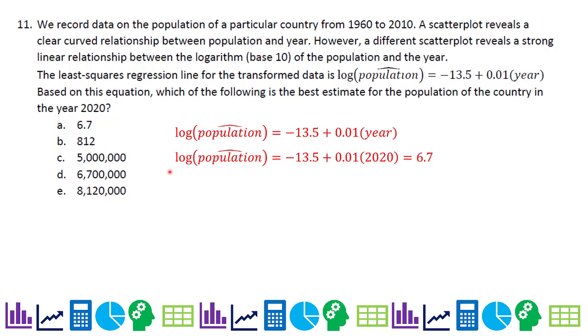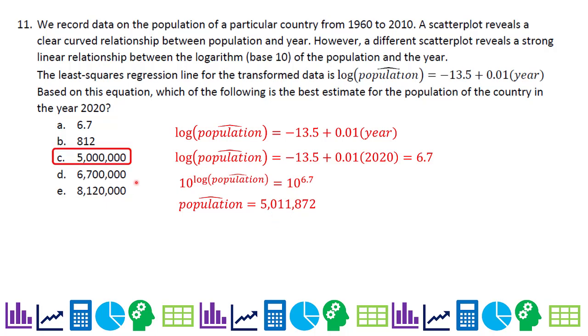So put a 10 here as a base, and put a 10 there as a base, right? We're ignoring this because we're done with that, right? So you have 10 as the base on both these numbers. They're equal numbers, log of population and 6.7. And the cool thing is population pops out that way. And 10 to the 6.7 is about 5 million. So the correct answer here is C.